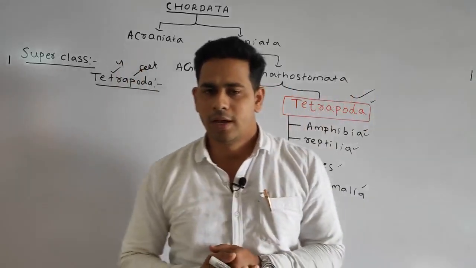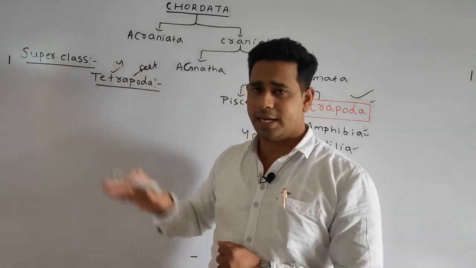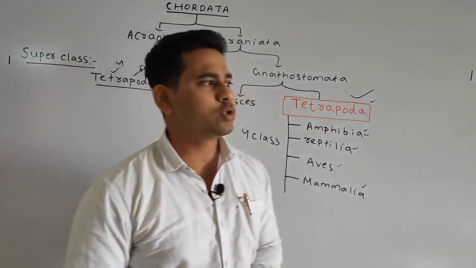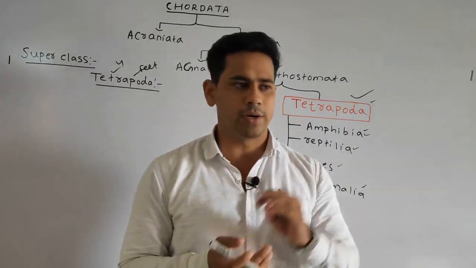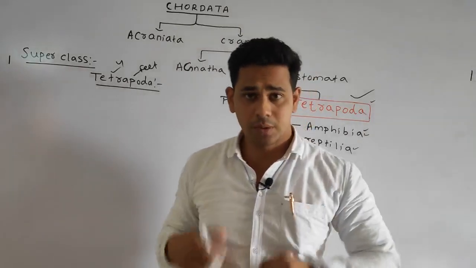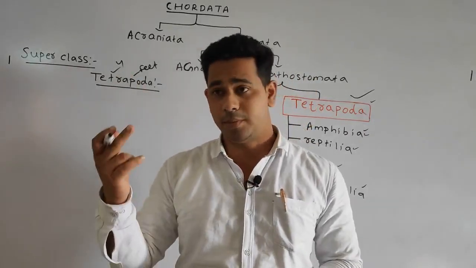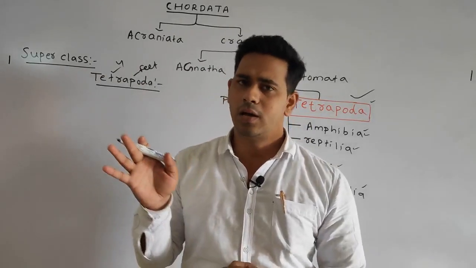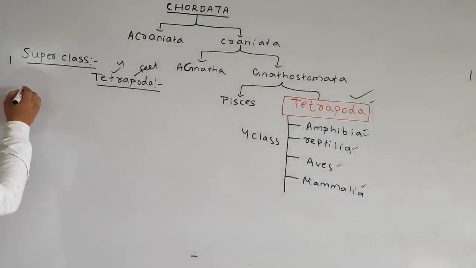First point, they are generally terrestrial, means they are found on land, and some are aquatic. Mostly the tetrapods which we see, you can take the example of the cow, the dog, human being or monkey, any four-footed animals, they basically live on land. Some live in water. So we can write our first point.